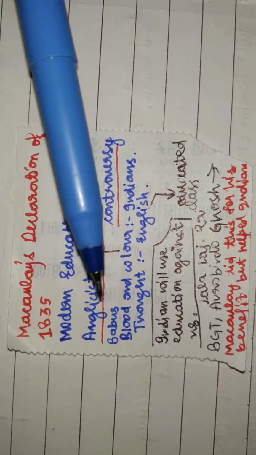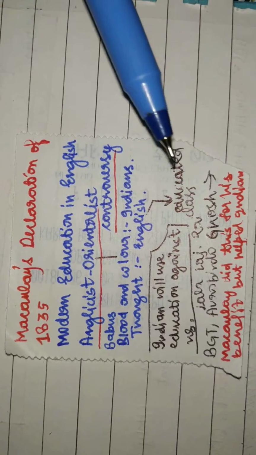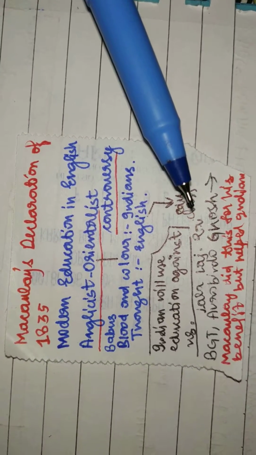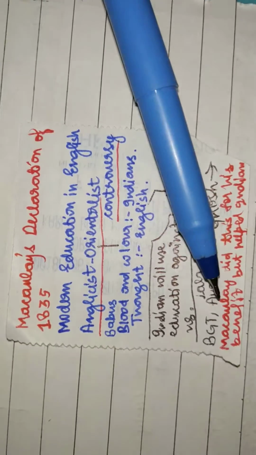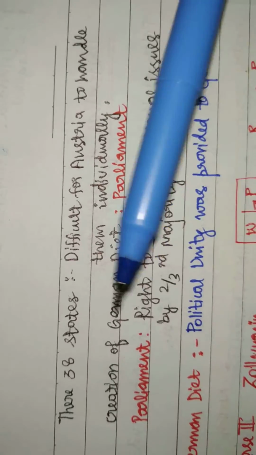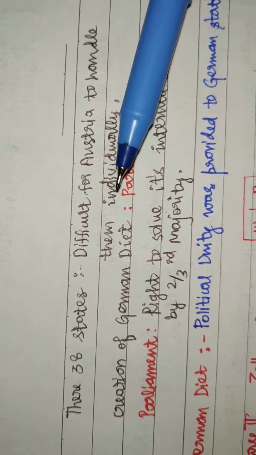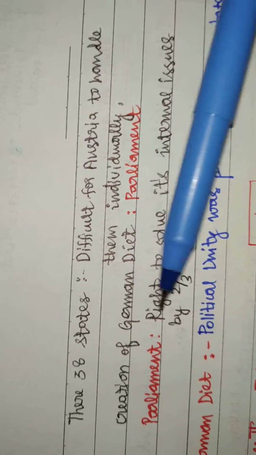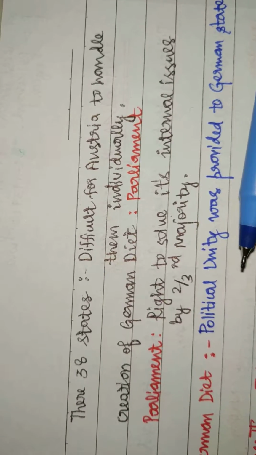But this modern education in English helped in creating an educated class, which were the torchbearers of the nationalist movement, for example Lala Lajpat Rai, Bal Gangadhar Tilak, and Aurobindo Ghosh. Macaulay did this for his own benefit, but it helped Indians in the long run. Similarly, Austria created the German Diet for itself, but it helped Germany in the long run by providing political unity, okay?